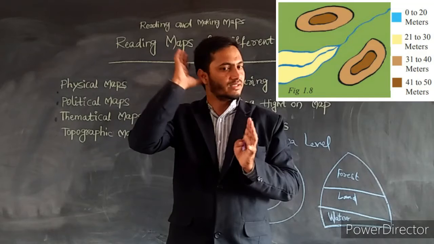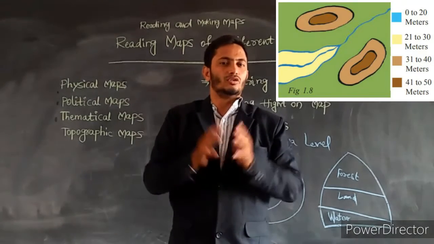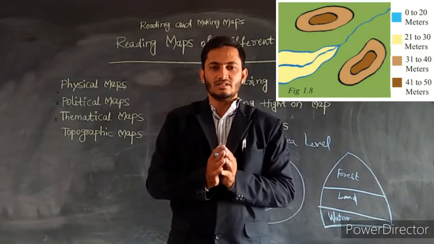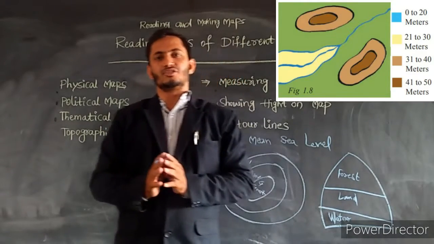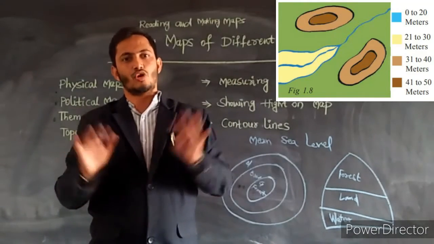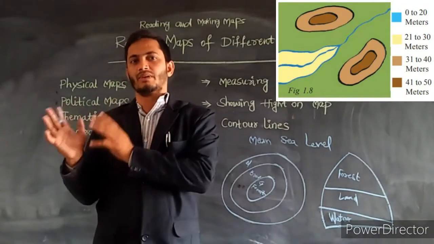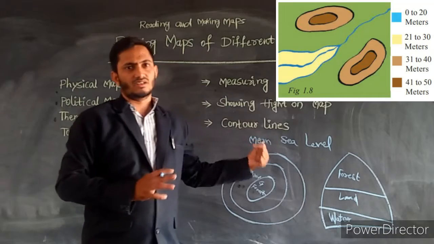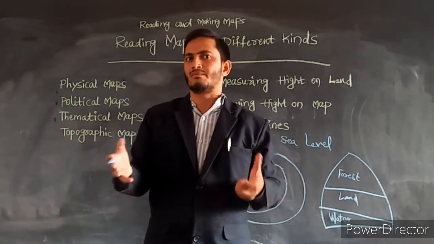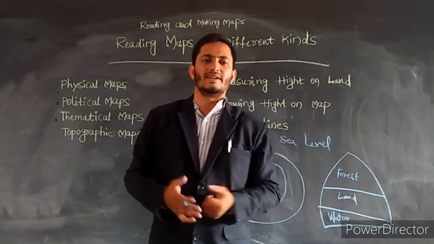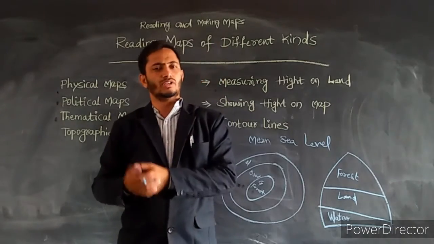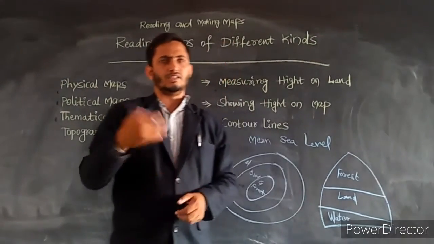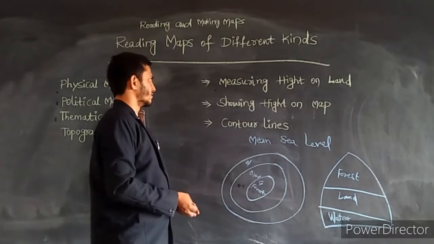The contour lines tell us the places on the map where the places are going to separate into different parts. What is a contour line? A question may ask us to mark the contour lines of places joining different areas or separating different places that you want to mention in your answer.